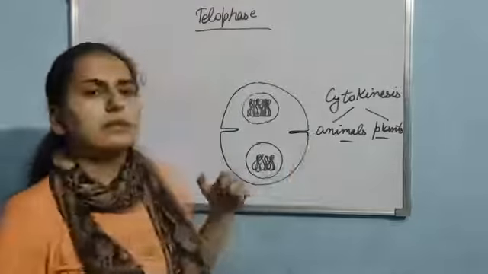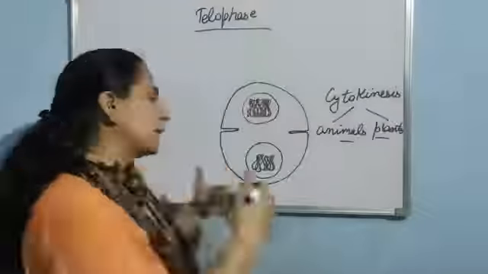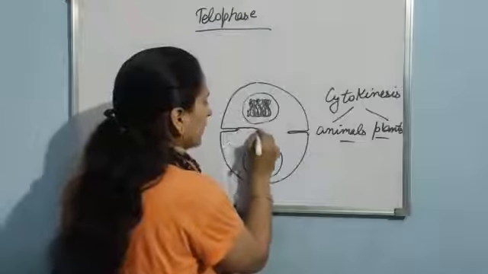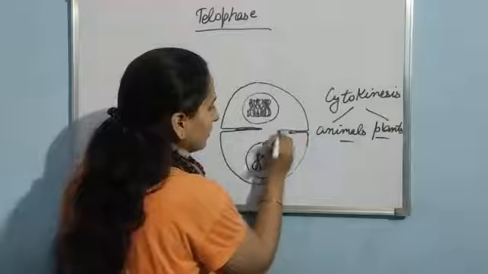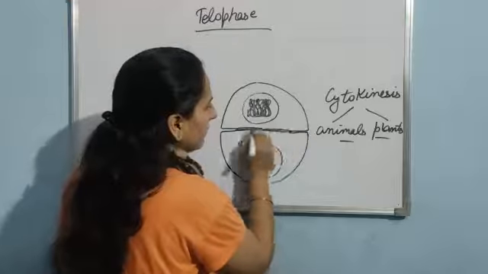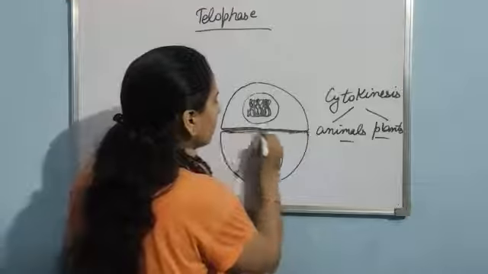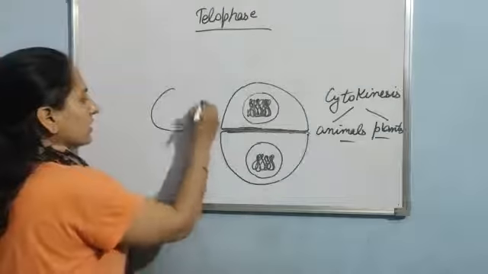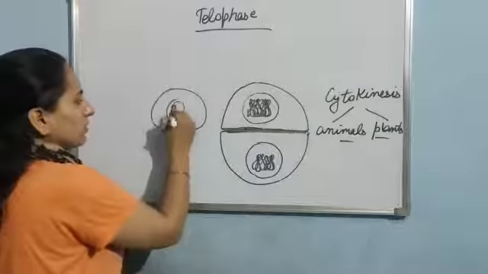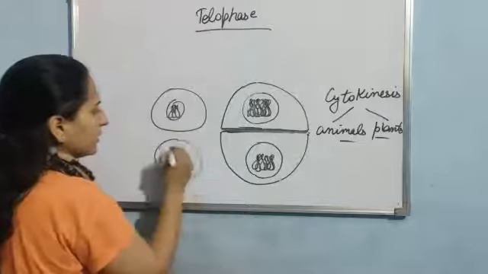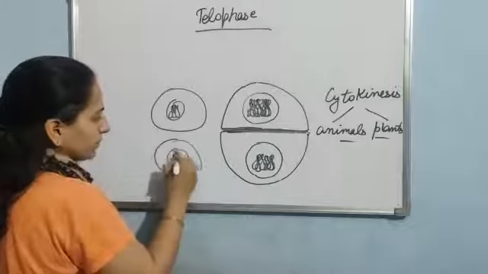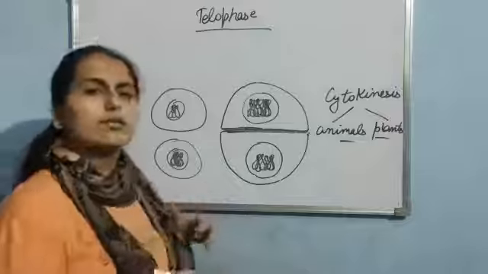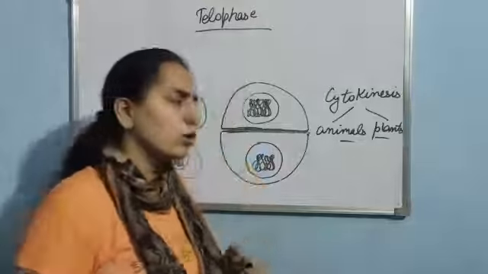This furrow will keep on deepening like this, and ultimately the sides will join. The result is that the cell divides into two daughter cells. Clear? Like this, first cell and then second cell. Am I clear? There will be distribution of all other organelles also.